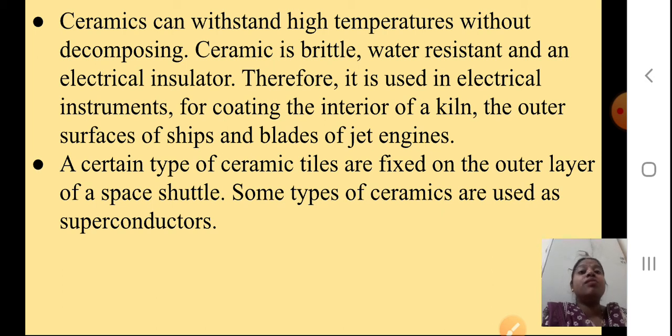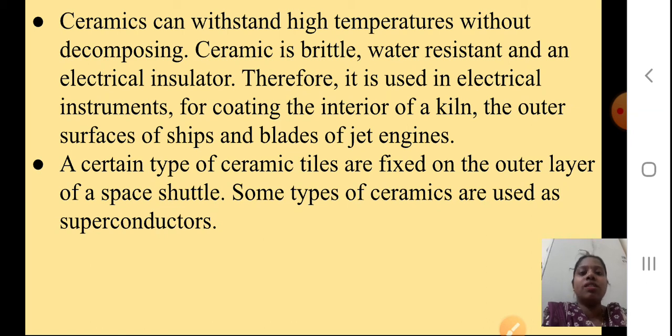Ceramic is brittle, water resistant and an electrical insulator. Therefore, we can use ceramics in electrical instruments, for coating the interiors and the outer surfaces of ships, and for the blades of jet engines.